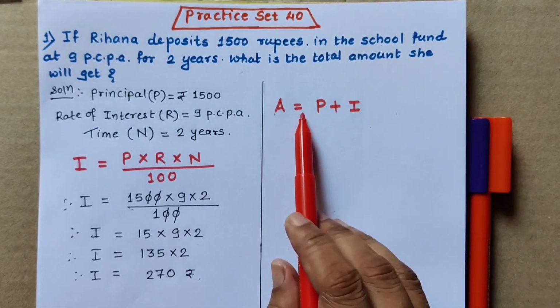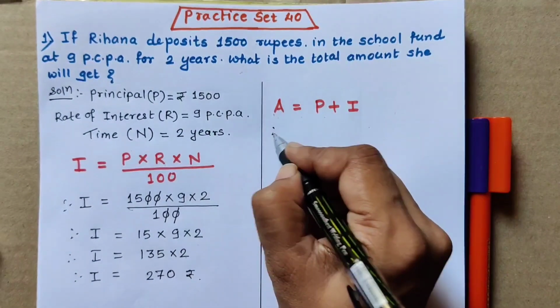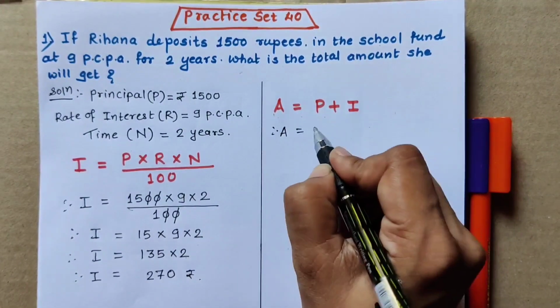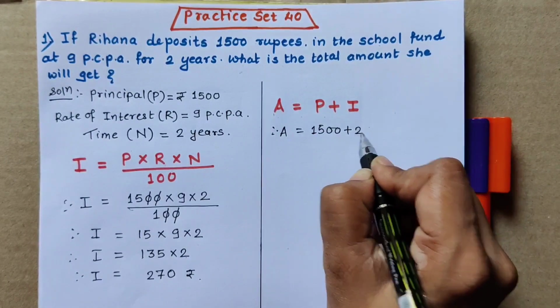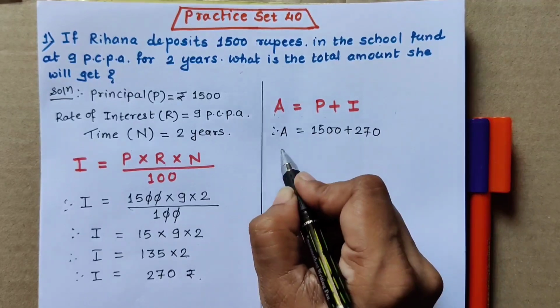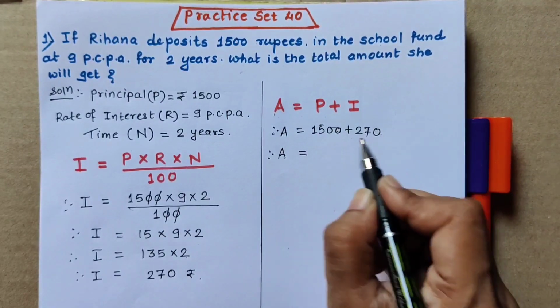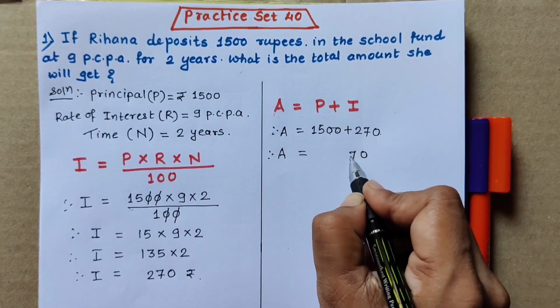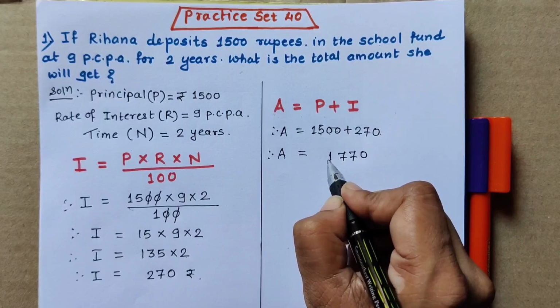So A will be principal, rupees 1500, plus interest she has got, 270 rupees. Add: 0 plus 0 is 0, 0 plus 7 is 7, 5 plus 2 is 7, and this 1.